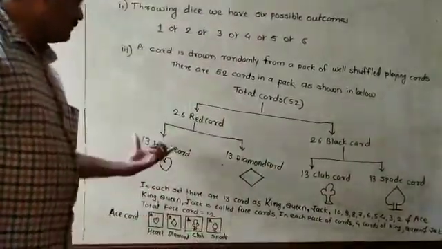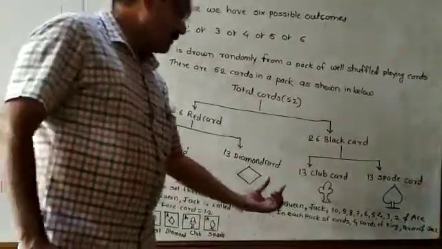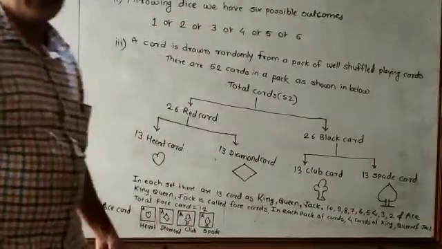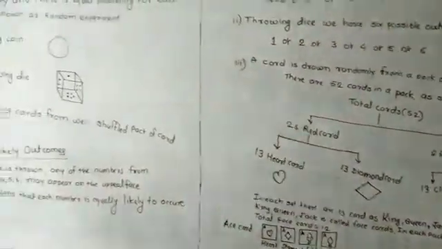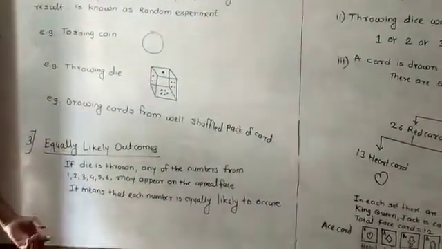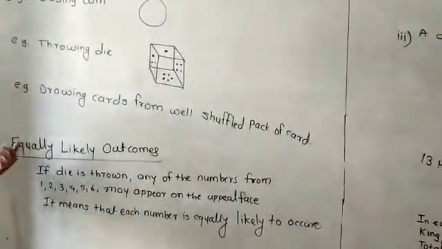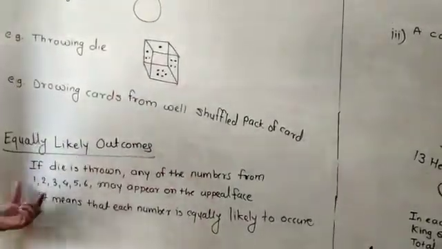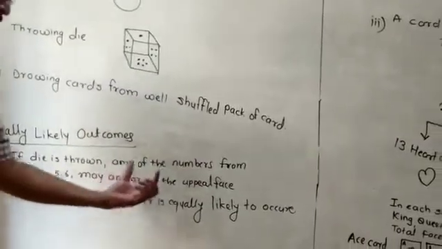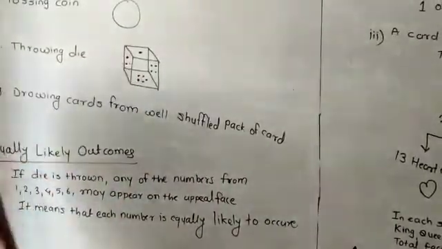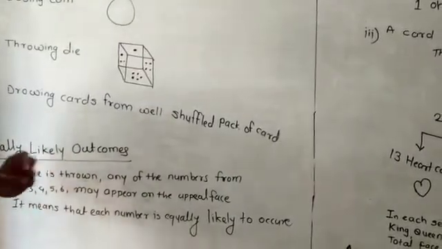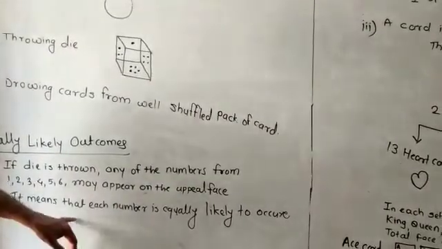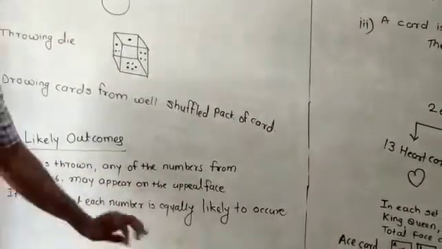And again, each of these sets includes the king, queen, jack, 10, 9, 8, 7, 6, 5, 4, 3, 2 and ace card. Then you have to come to the next point, equally likely outcomes. What is the meaning of equally likely outcomes? If a die is thrown, any of the numbers 1, 2, 3, 4, 5, 6 may appear on the upper face. In that case, you have to say that each number is equally likely to occur.